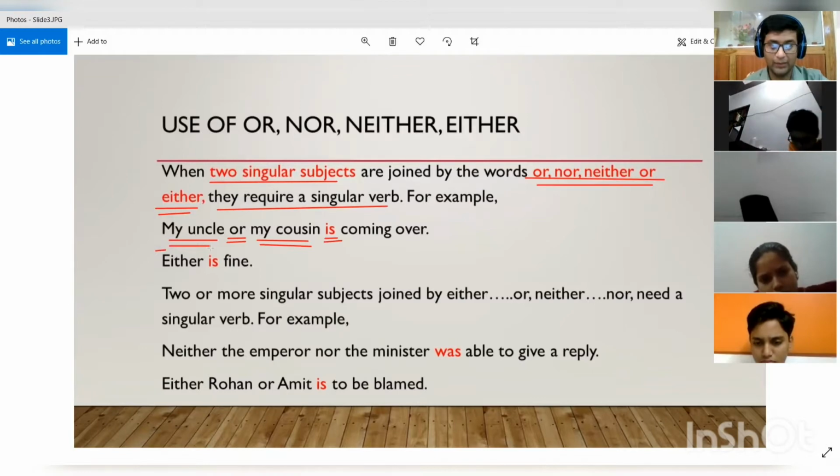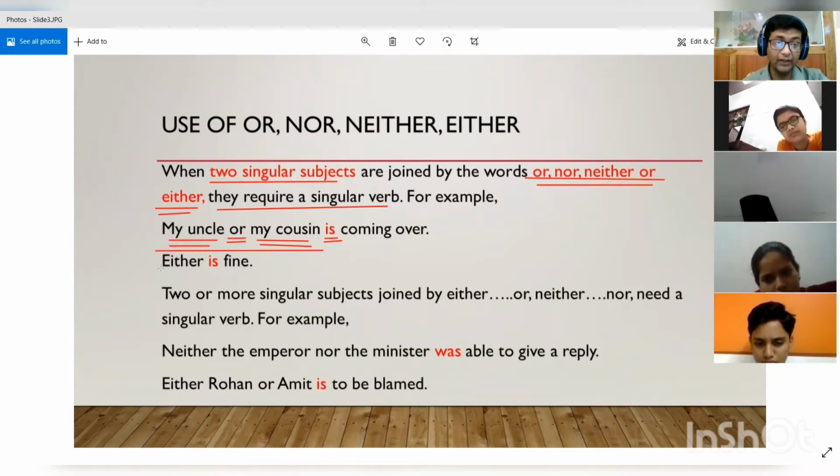When two singular subjects are added with or, nor, neither, or either, then they take a singular verb only. So, my uncle or my cousin is coming over. Here we are not going to say "are coming over". So these are the rules that you will have to remember.